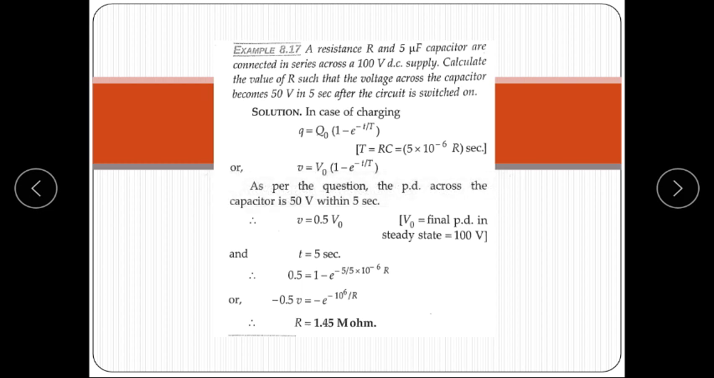Okay students, this is the analysis of RC circuit excited with DC source. This lecture includes both transient and steady state response. Now we shortly revise all the parameters which we have studied in this lecture.